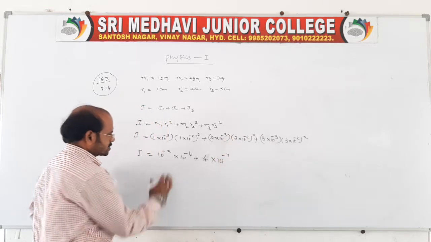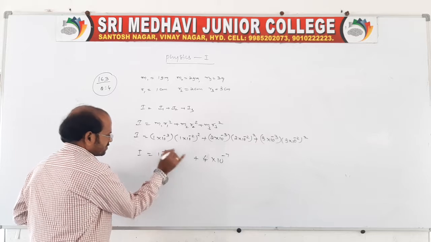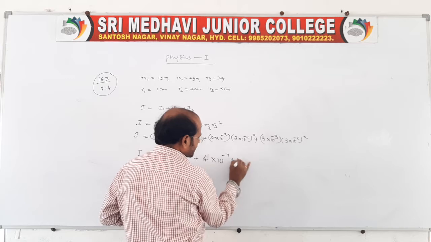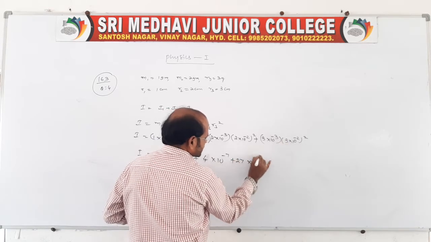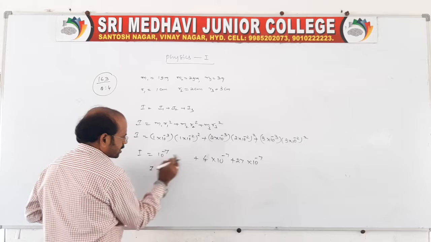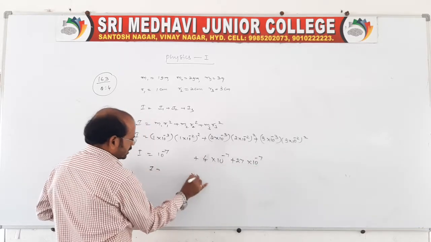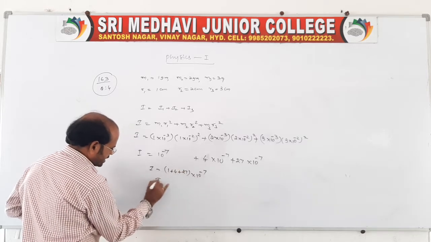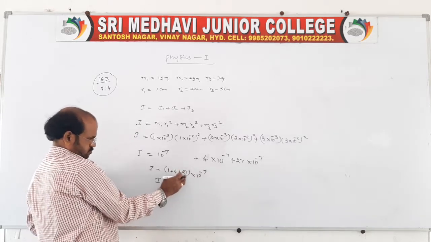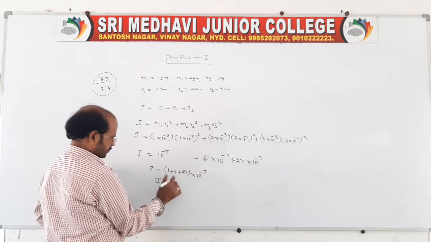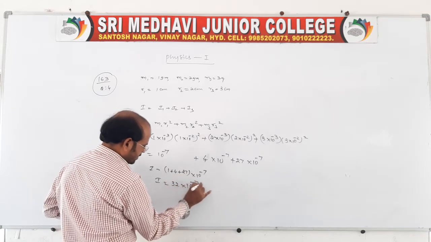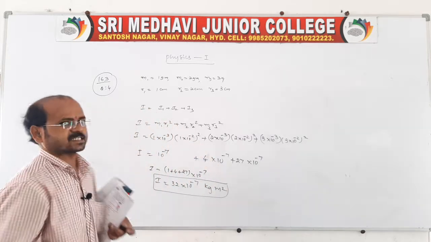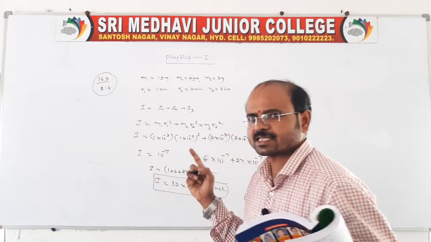Of course, here also we can take 10 power minus 7, plus 3 3s are 9, 9 into 3 is 27 into 10 power again minus 7. Of course, for the moment of inertia you take 10 power minus 7 common, it is 10 power minus 7 into (1 plus 4 plus 27). So I is equal to 32 into 10 power minus 7 kg meter squared. So, it is for a 3 particle system, which I explained.